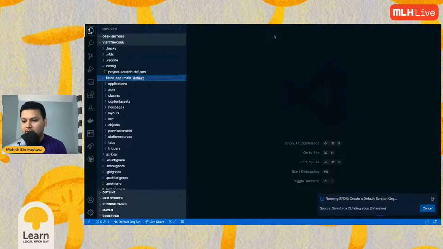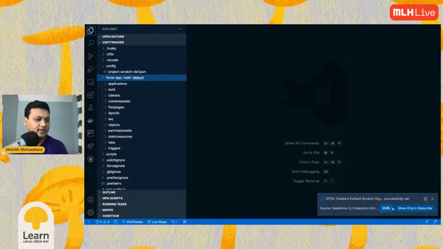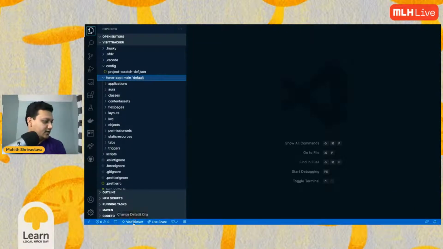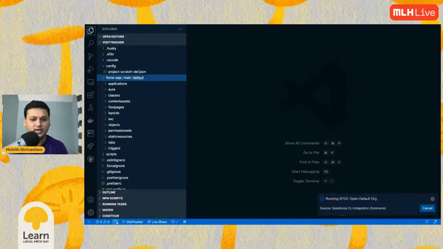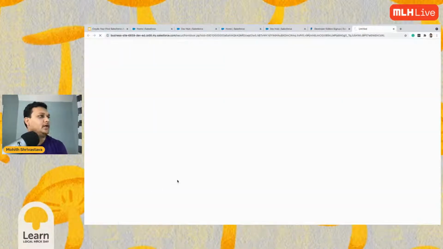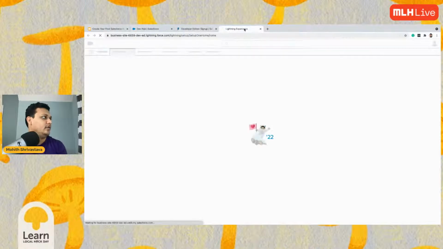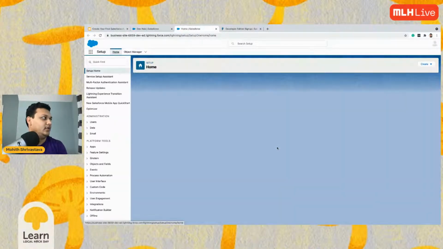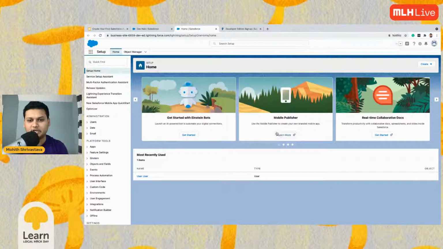I have auto set the environment path for the CLI. So let's take a look at some questions, because this is going to take a minute to create the scratch org. It's spinning up an environment for you to do the development. There you go. So we have the scratch org created. Once you have the scratch org, you should see this. Once you click on that, it will open up the org where we are going to do the development. We can pretty much close all other orgs and only focus on the developer org. This is called a scratch org, and this is where we'll do the development now.